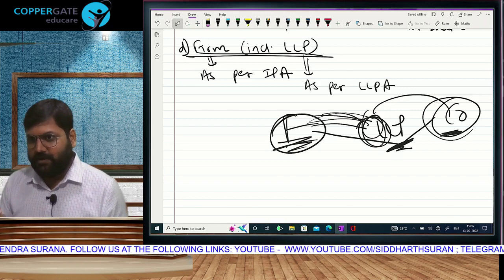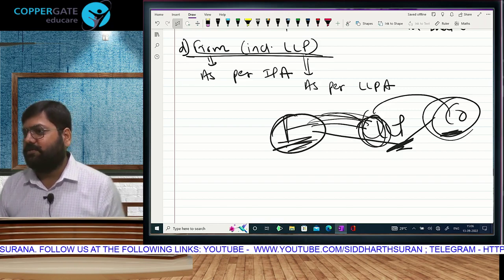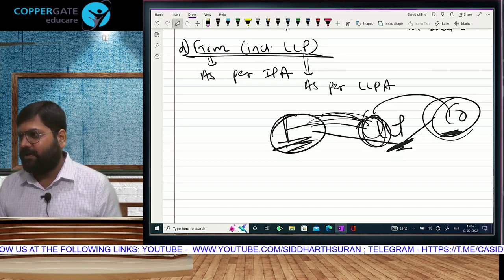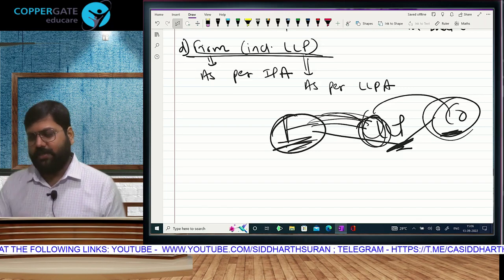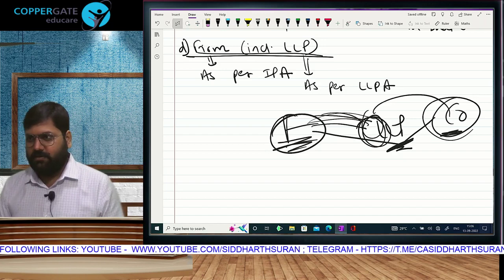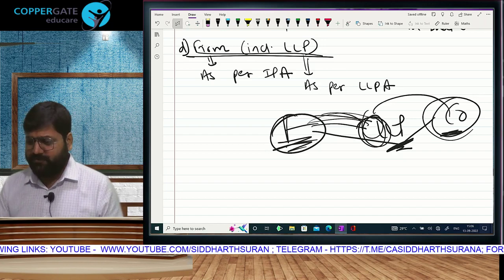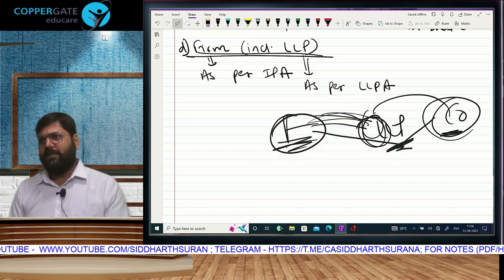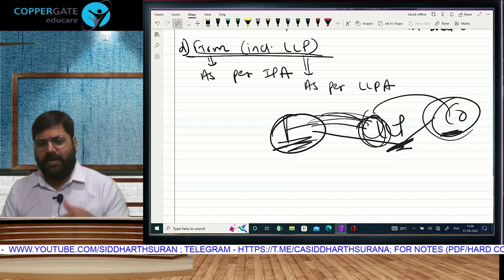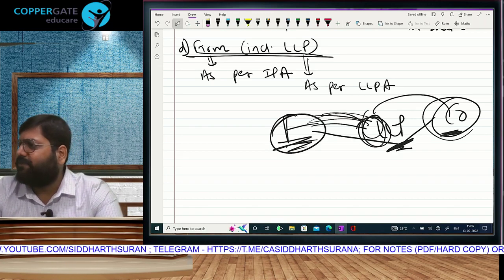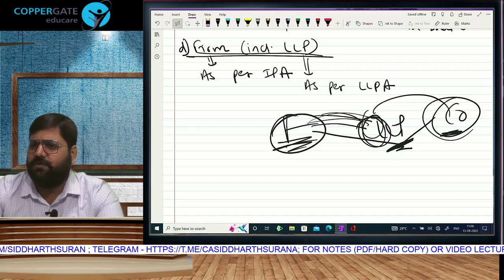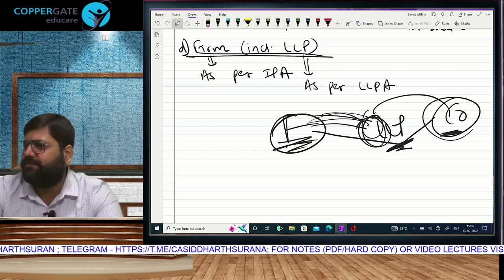Because no matter how much you trust each other, you always do it on paper. Paperwork has to be perfect. Legal charges, partnership deed. Drafting, submitting, court charges, all the charges will be applicable. Sometimes the fees can go to 25-30,000. Some practicing CA firms charge 25-30,000 for firm registration, sometimes as high as 50,000, 1 lakh also.